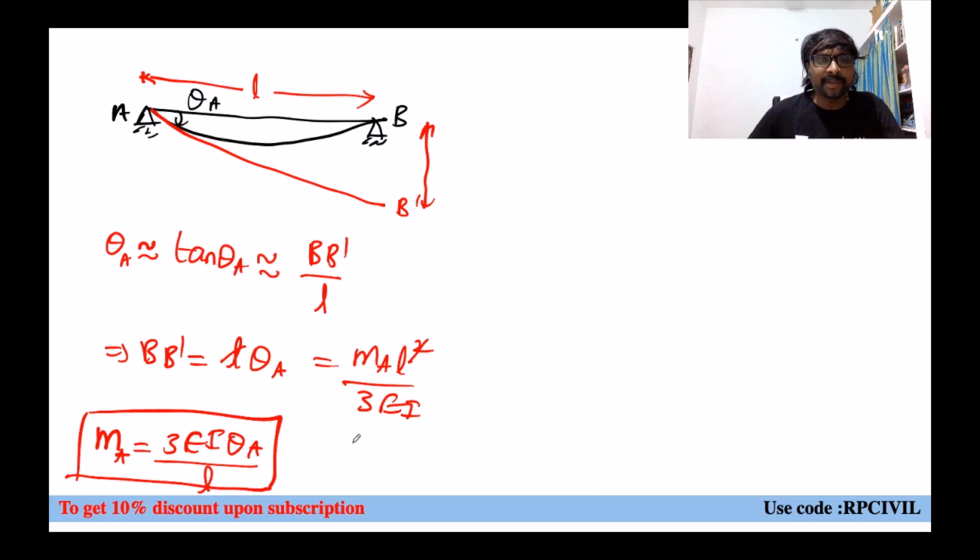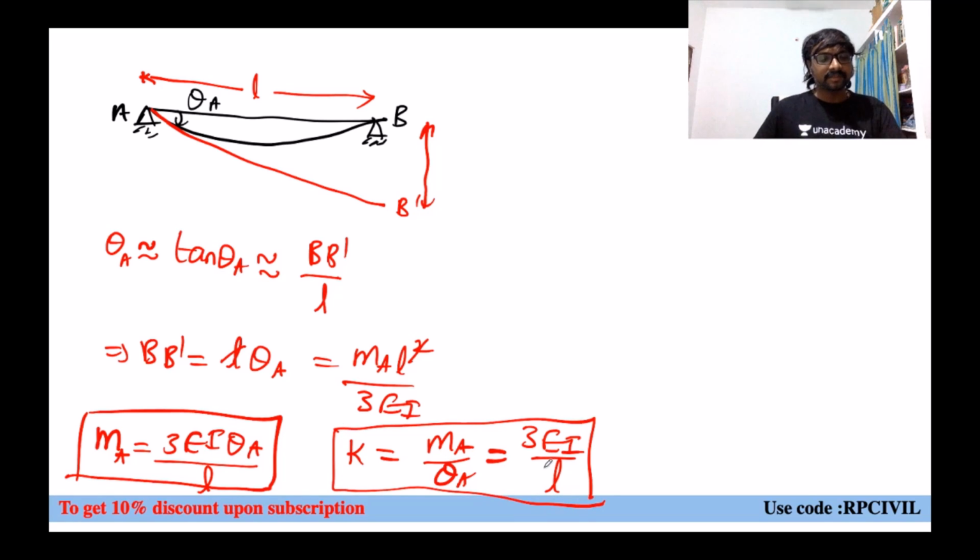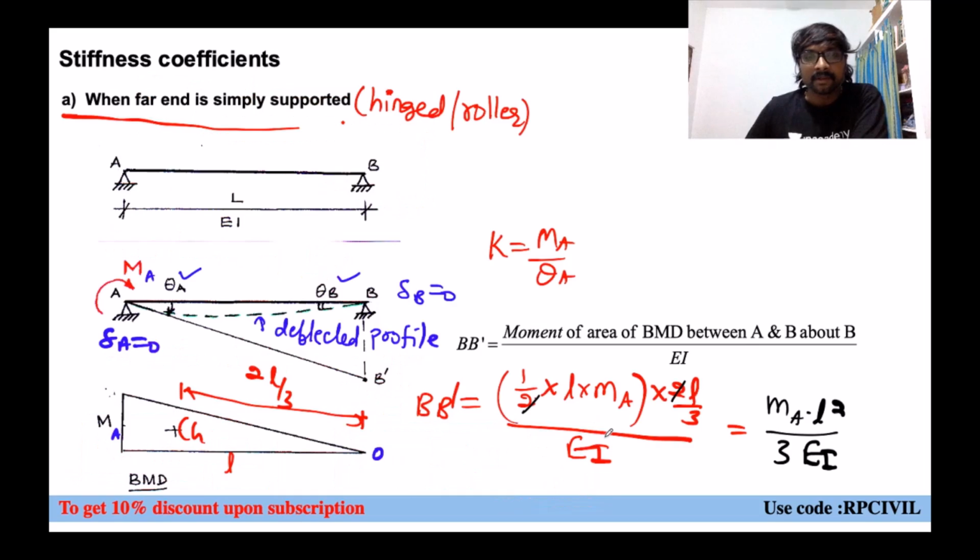But we wanted to get moment or stiffness. Stiffness means what? MA divided by theta A. Moment required to create unit rotation, right? Without any translation. If you take this theta A to the other side, what will it become? 3EI by L. So this is the stiffness coefficient under which condition? When far end is simply supported or hinged, this is the stiffness coefficient.